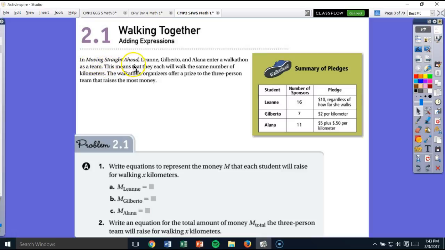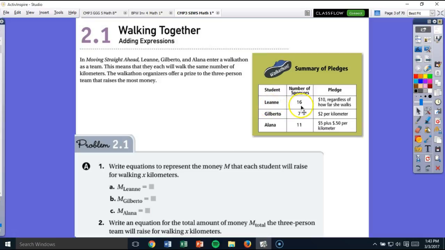In Moving Straight Ahead, we had it where Leanne, Gilberto, and Elena entered a walkathon as a team, and it says this means that they each walk the same number of kilometers, and the walkathon organizers offer a prize to the three-person team that raises the most money. Well, even though they are a team, each one of them went out and raised different amounts of money.